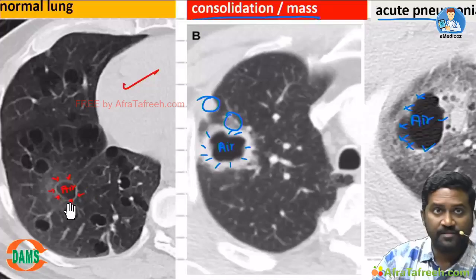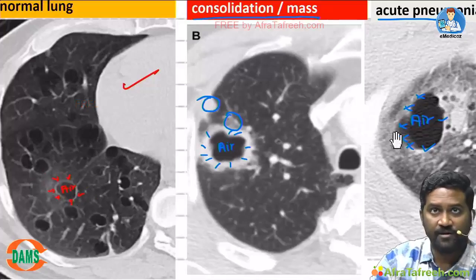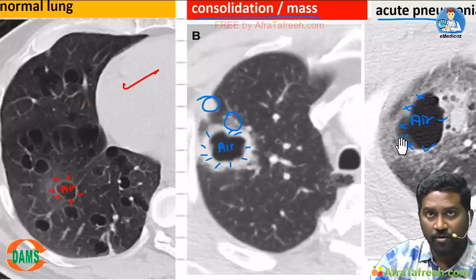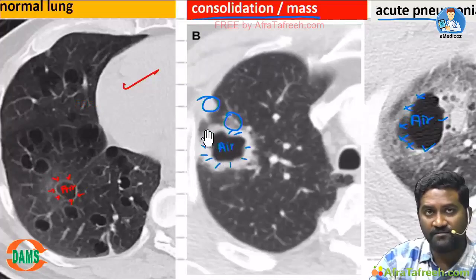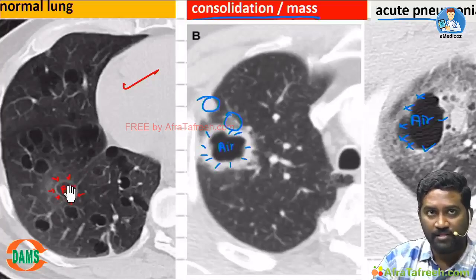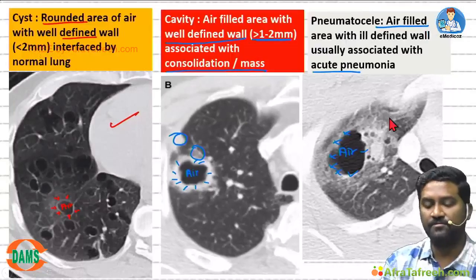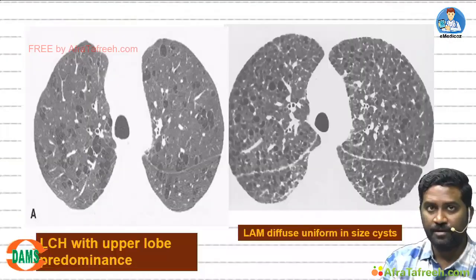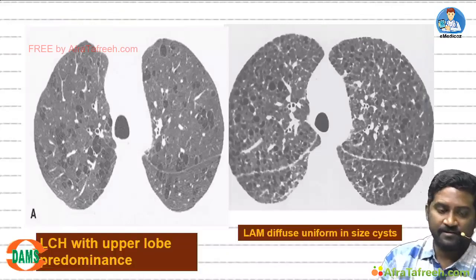See the difference. In this cyst you can notice well defined wall. Here there is no proper wall at all. Here there is well defined wall. The dimensions are generally more, associated with surrounding consolidation or mass. This is cavity. All these are cysts, and this will be a pneumatocyst.